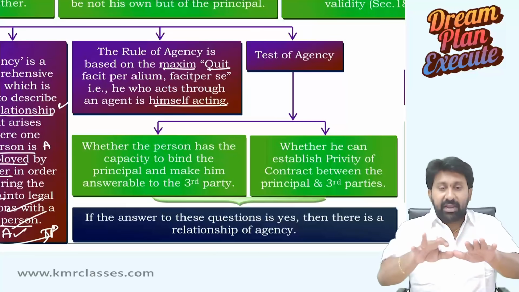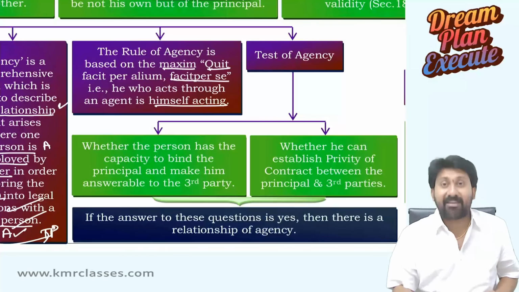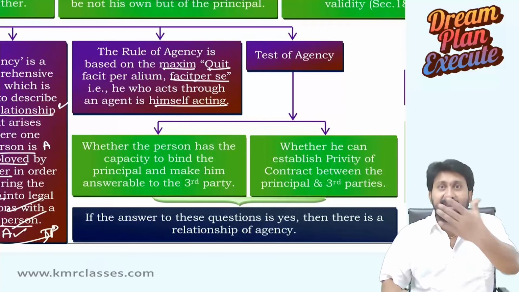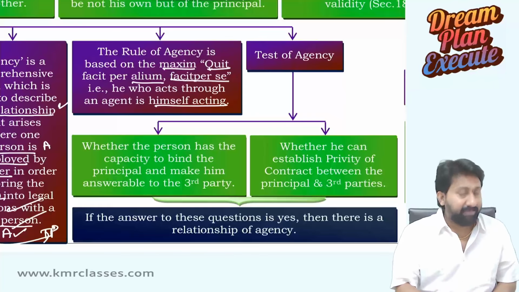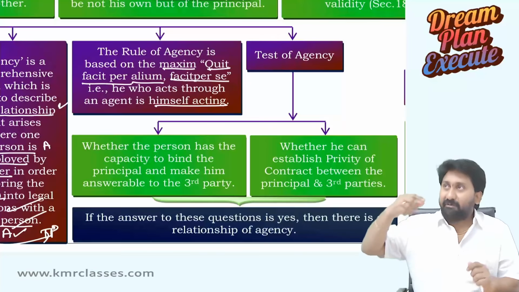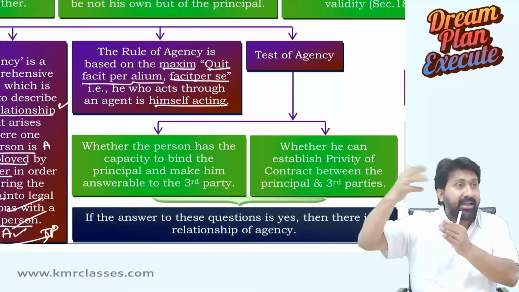I am quitting myself; my face I am not showing. Facit per se means a face: my face I am not showing. Alium means another person in Latin. Facit per alium means instead of my face, I am showing some other face to the third party and getting the business.